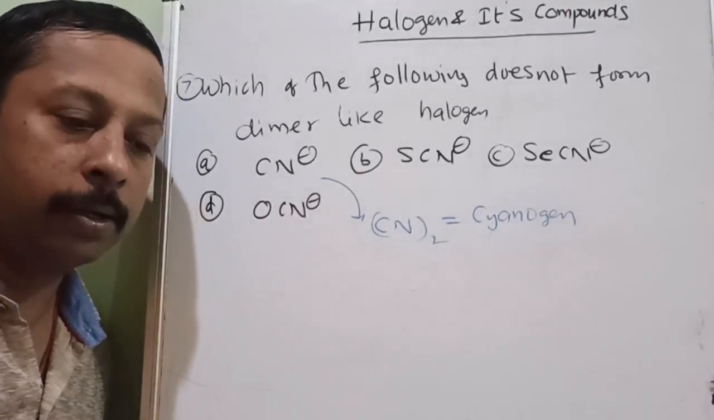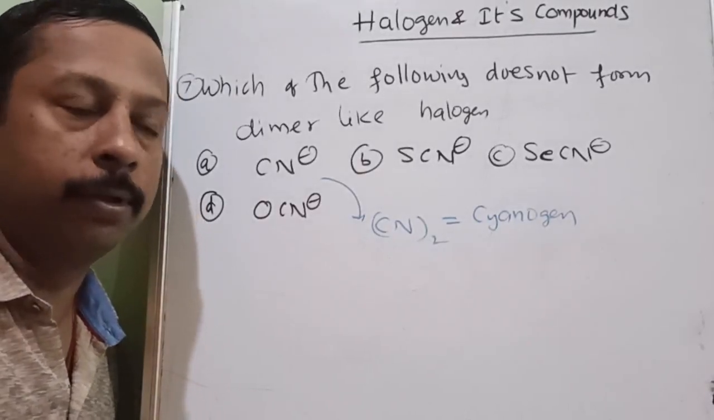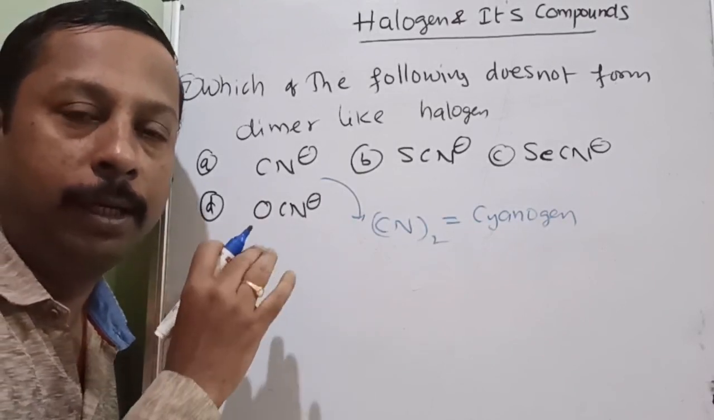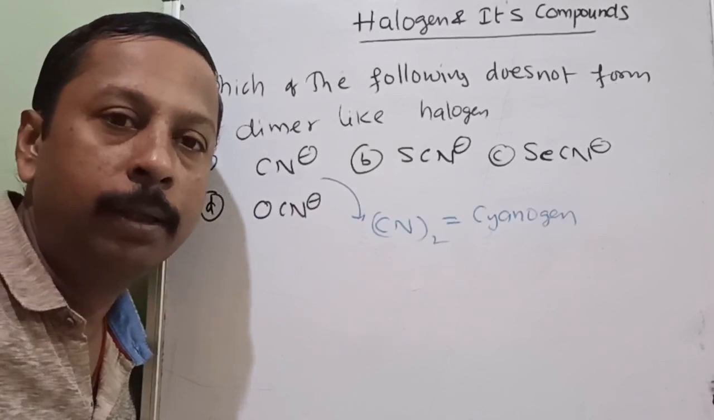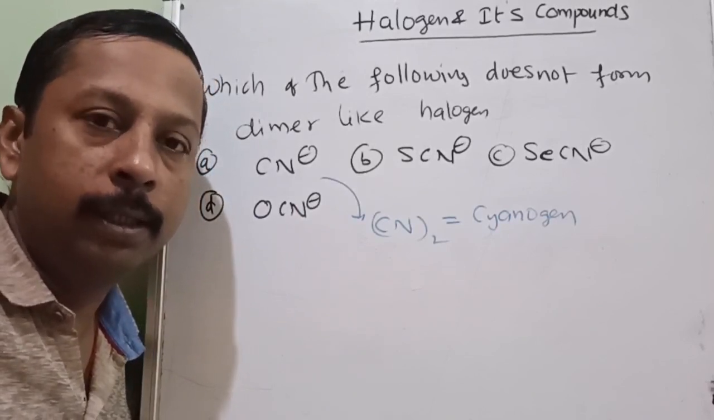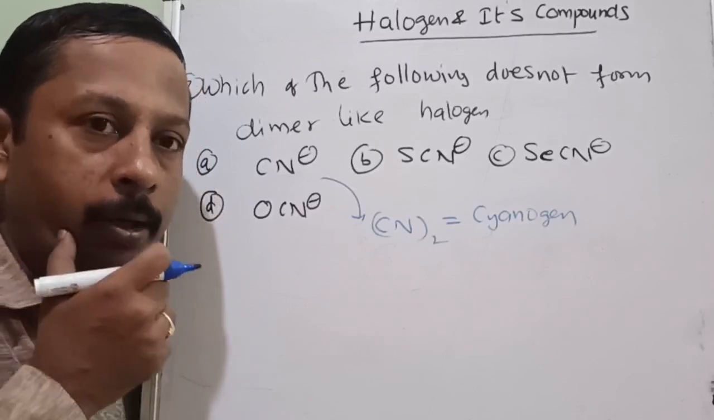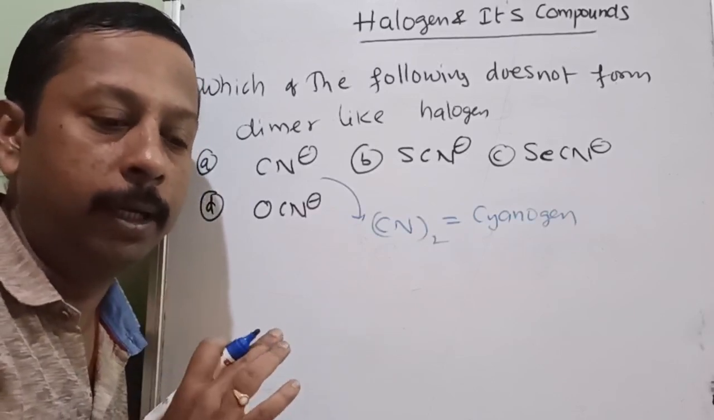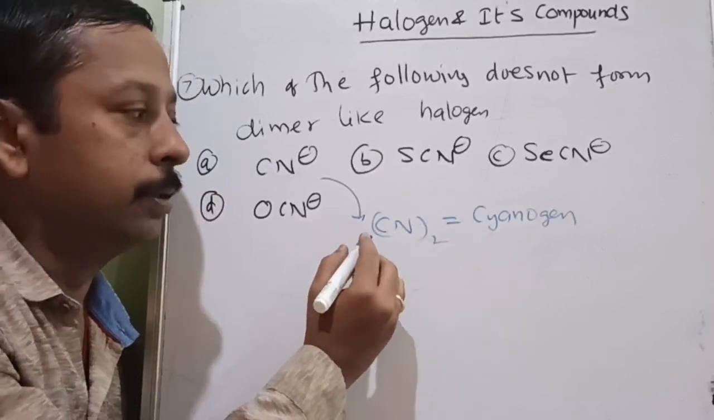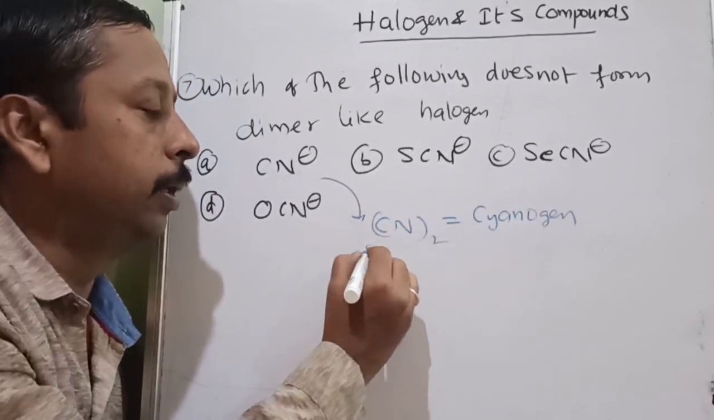All topics related, I have selected questions so that every topic will be touched, but detailed explanation will be in the individual lectures. There are many lectures of each and every topic, like oxo acids of halogen, a separate lecture. So CN2, this also has a separate lecture. CN2 is cyanogen.